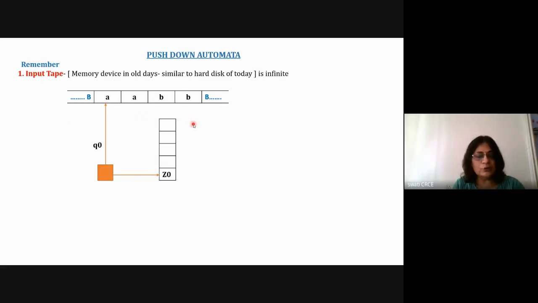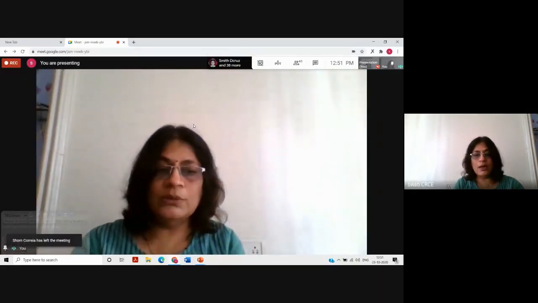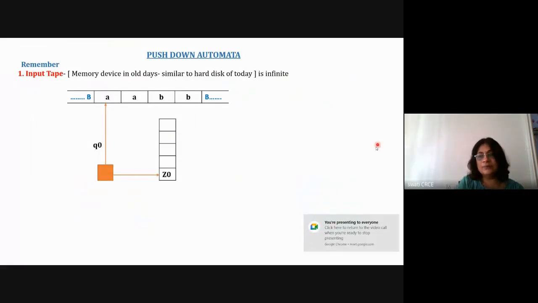Similar to what is shown in this diagram, we have this machine with the input tape. Now in the red color, I'm just writing down the characteristics of this machine. So you just have to remember these points about the push down machine. The first point is that the machine has the input device called the input tape.